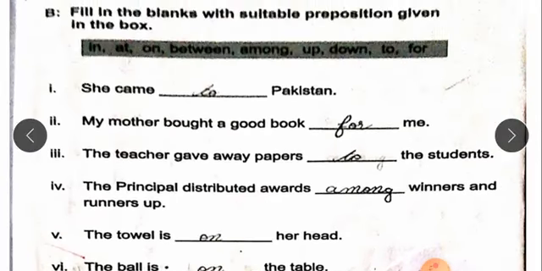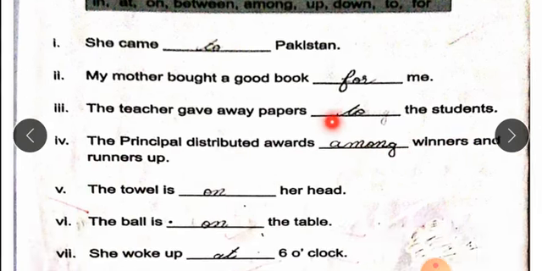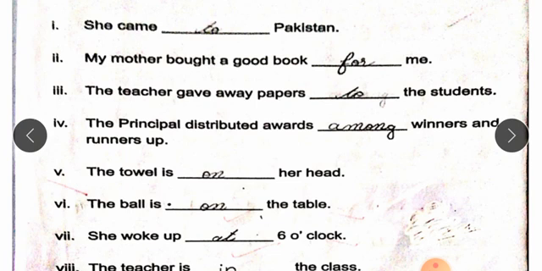Fill in the blanks with suitable prepositions given in the box: in, and, at, on, between, among, up, down, to, for. She came to Pakistan. My mother bought a good book for me. The teacher gave away papers to the students. The principal distributed awards among winners and runners up. They are not two persons. They are more than two persons.